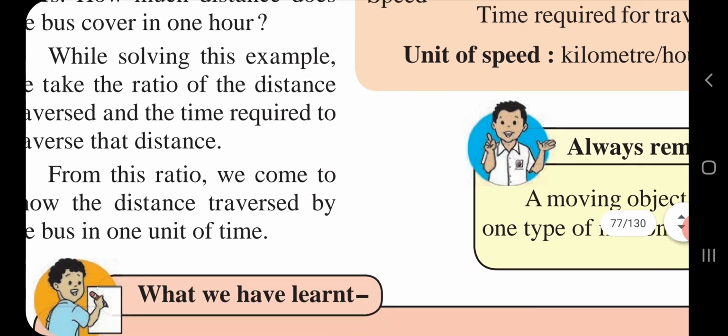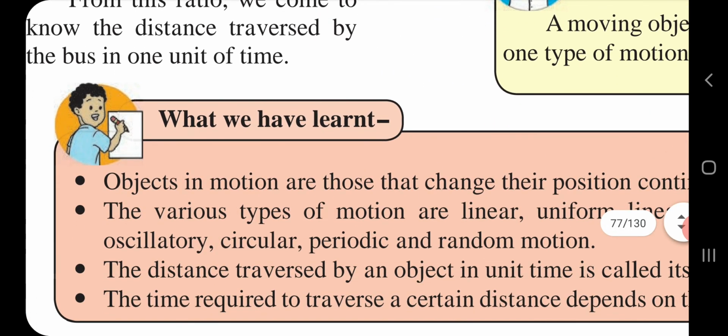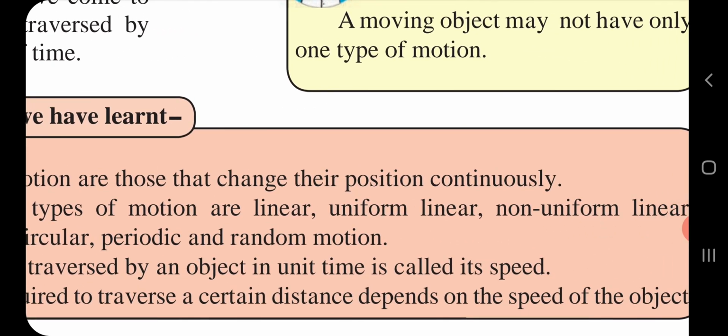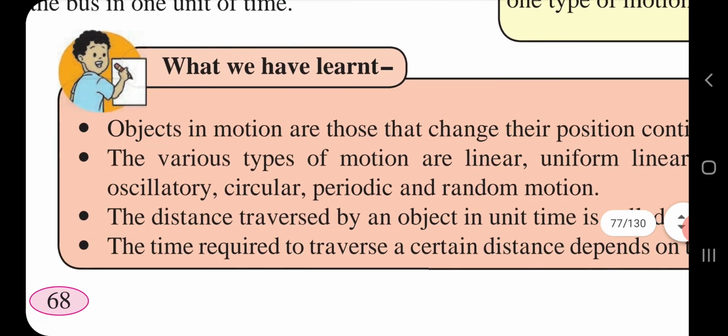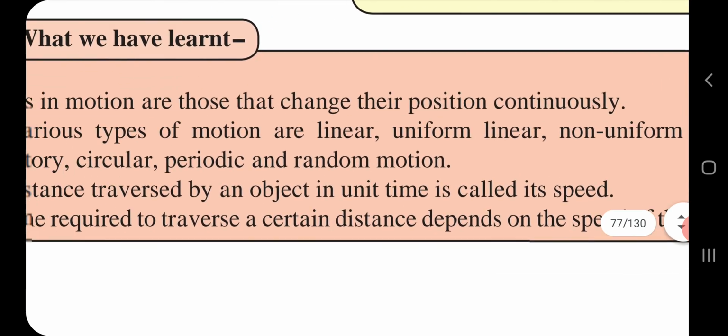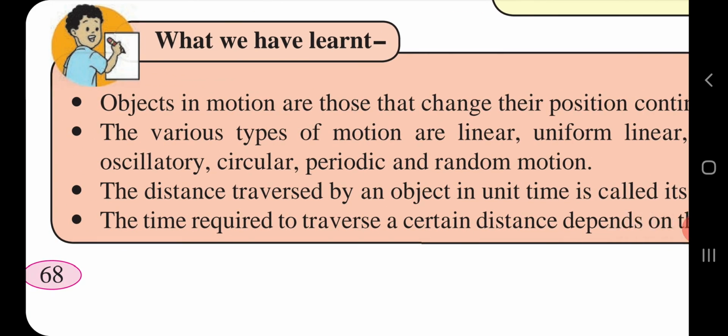Next, what we have learned from this lesson. First point, objects in motion are those that change their position continuously. Next, the various types of motion are linear motion, uniform linear, non-uniform linear, oscillatory, circular, periodic and random motion.